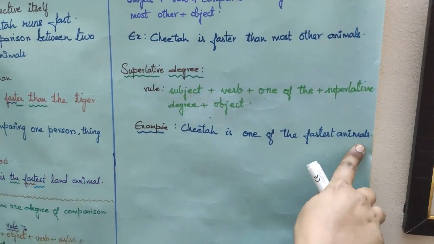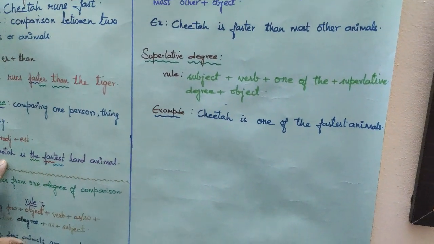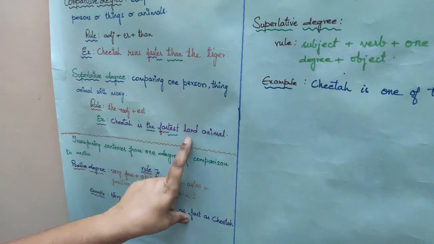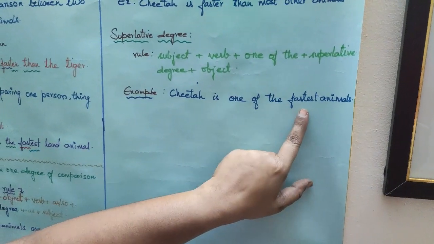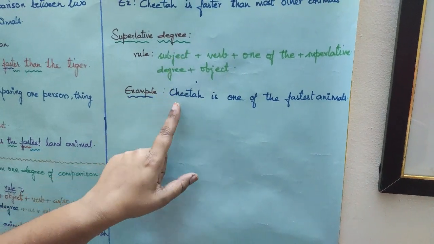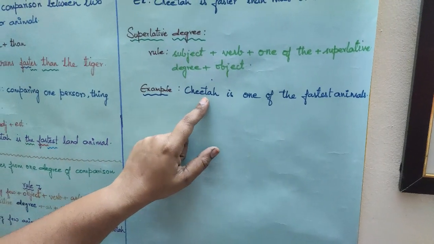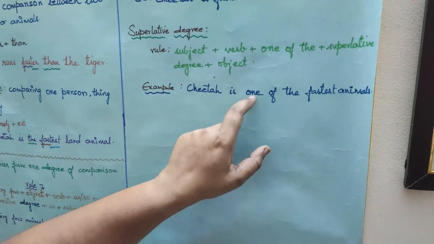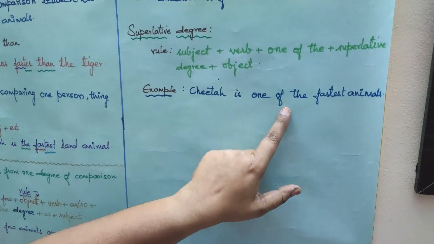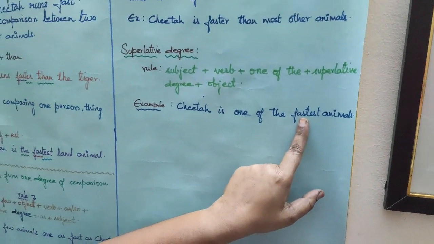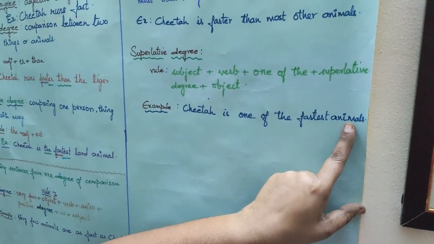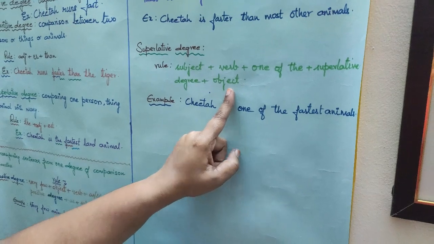As we have learnt in the previous example, cheetah is the fastest land animal. In the same way we are using the fastest for the superlative degree. So the subject here is cheetah, verb is, one of the is the phrase which we are using for superlative degree, and fastest is the superlative degree, and animals is the object here.